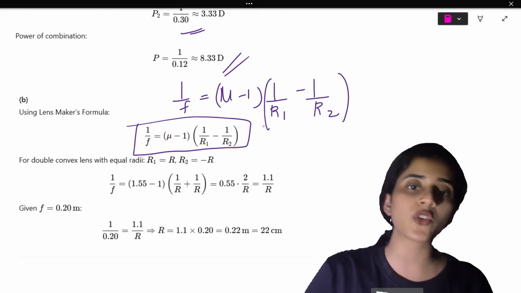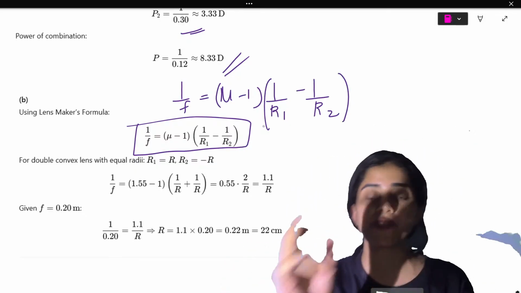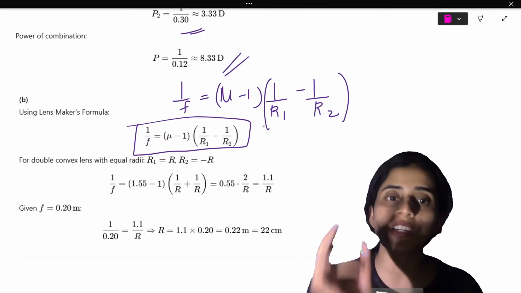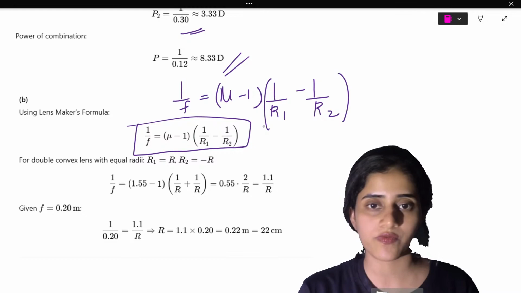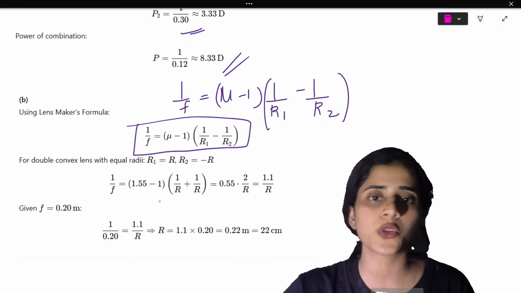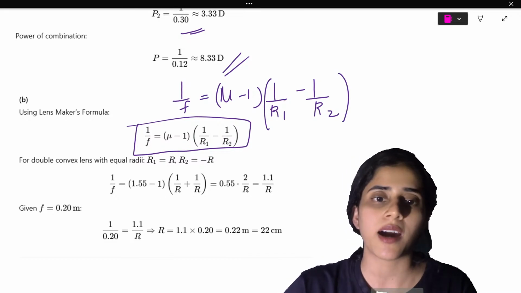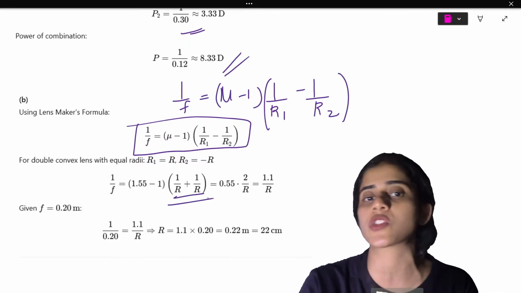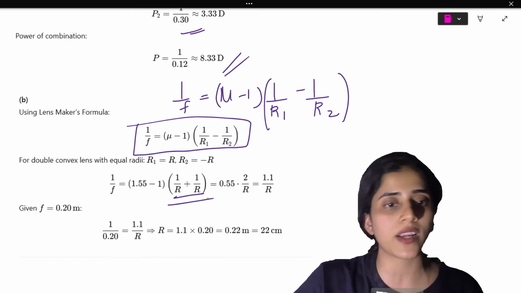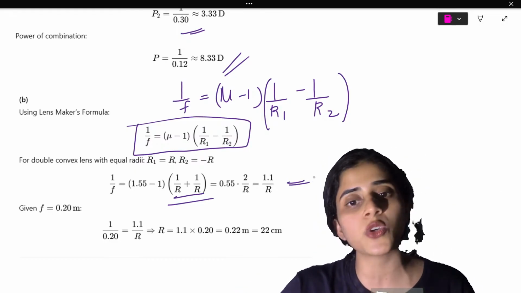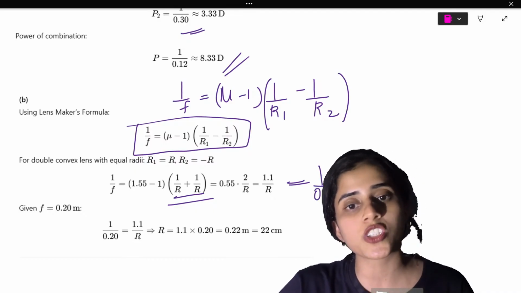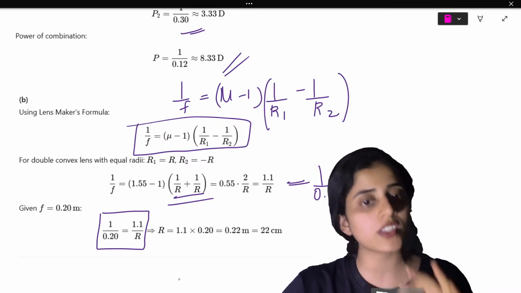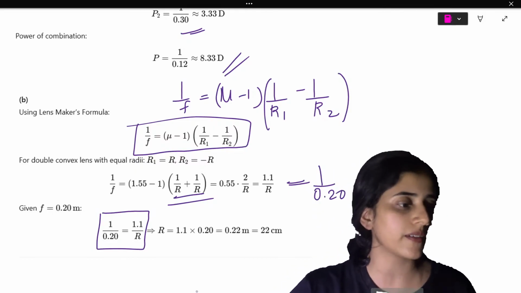But you have to know if R1 and R2 are positive or negative. That you have to learn. Now for a double convex lens, R1 is always positive, R2 is negative. So you will just substitute the values. So it becomes 1 by R plus 1 by R, which is 2 by R. Mu minus 1 is 0.55, so this is going to be 1.1 by R. The focal length is 20, so this is going to be 0.20. So 1 by 0.20 is equal to 1.1 by R.